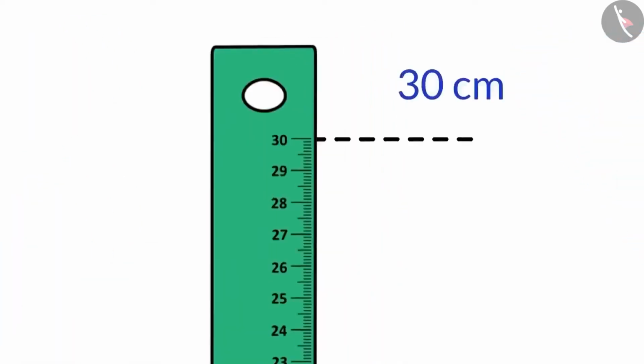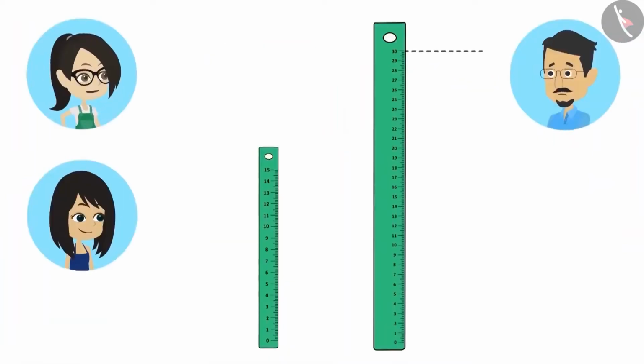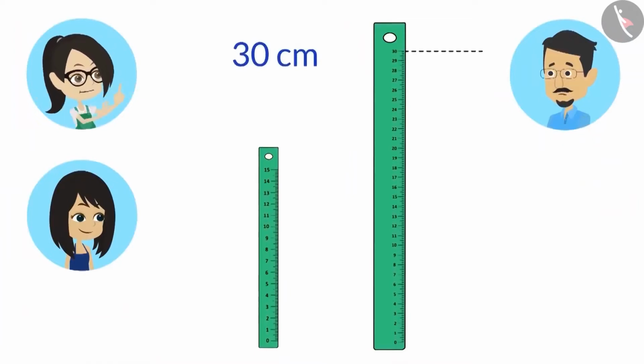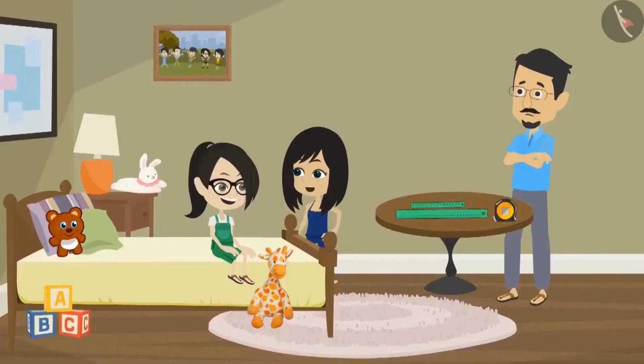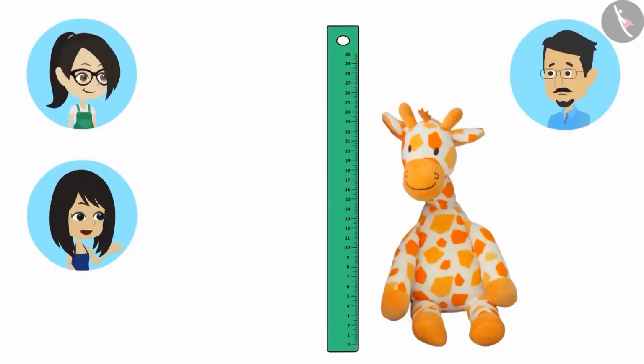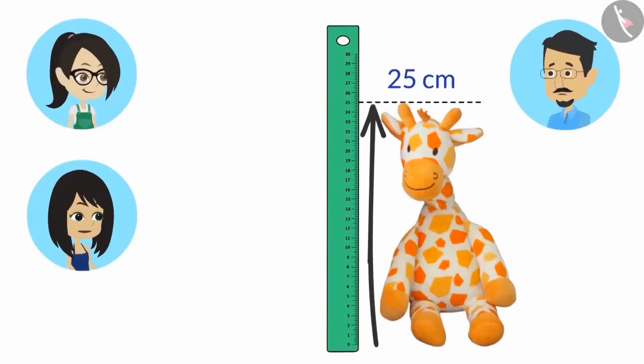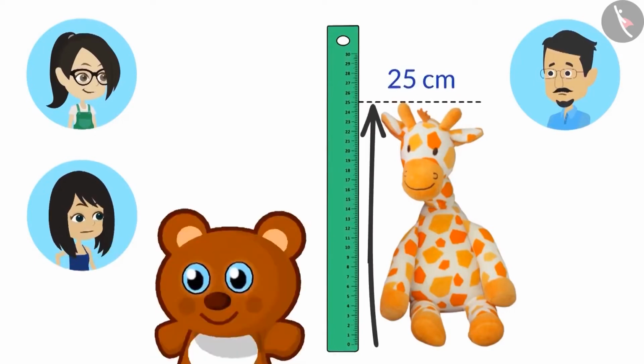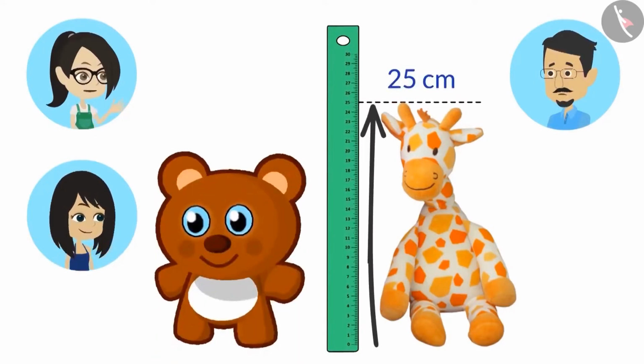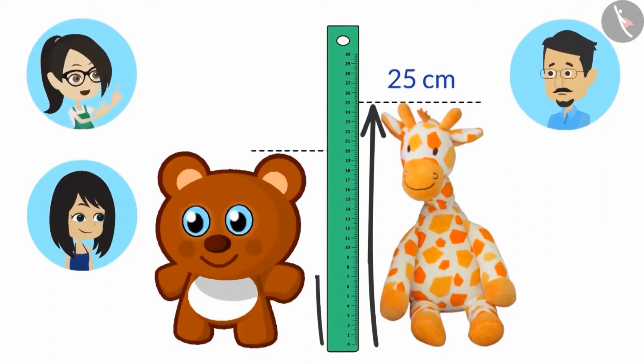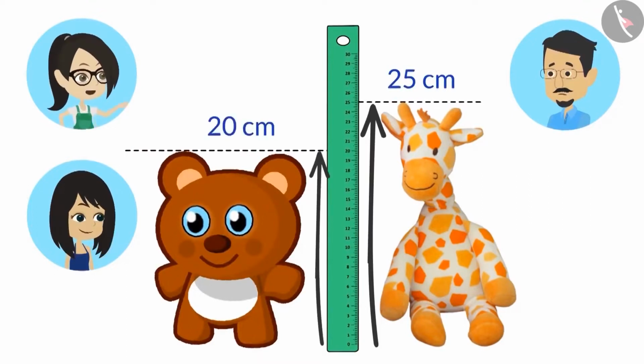Papa, it has a mark up to 30 centimeters on it. That means it can measure objects up to 30 centimeters length, right? Absolutely right. Come, let us measure our toys, Vandana. I will measure the length of my toy giraffe. Now let us see what is its length. Your giraffe is 25 centimeters tall. Now I will measure the height of my bear. Now let's see what is its height. Your bear is 20 centimeters tall.